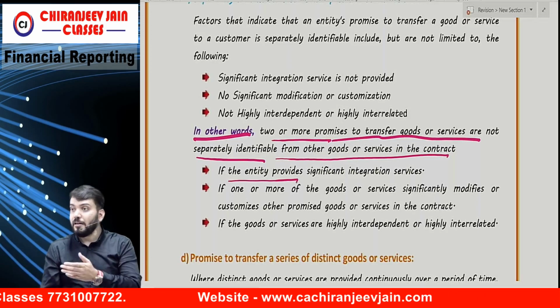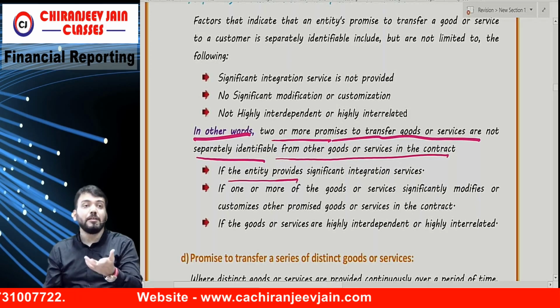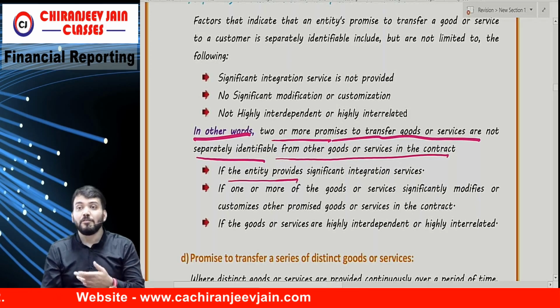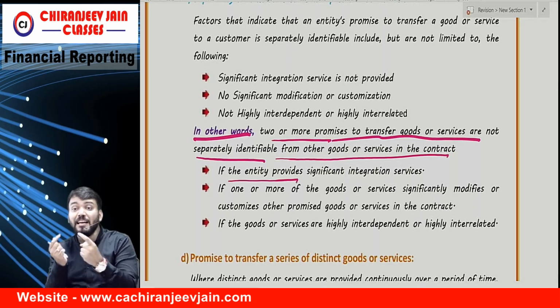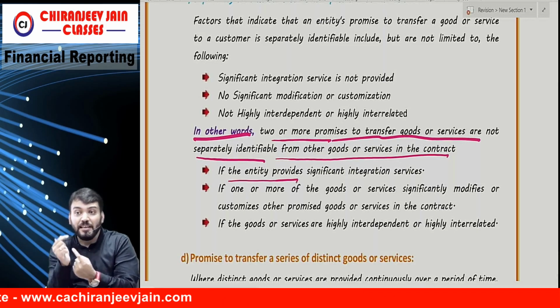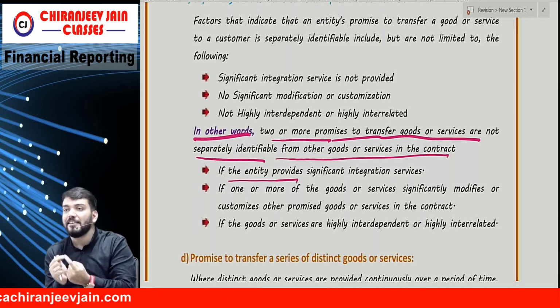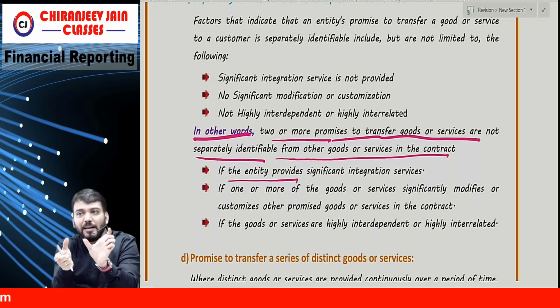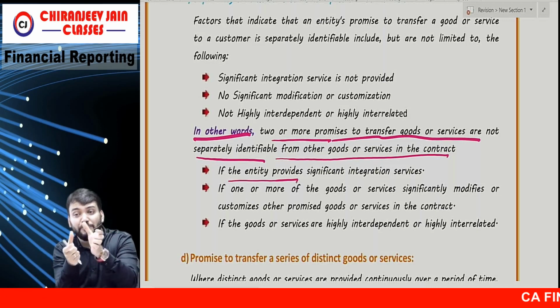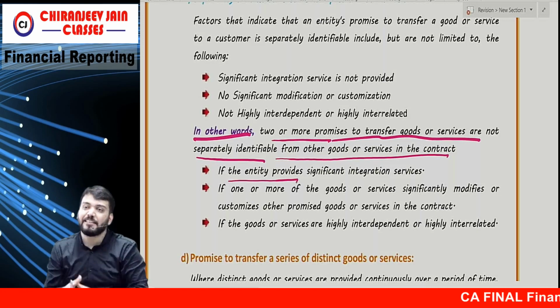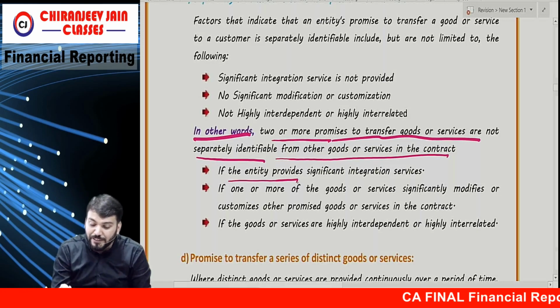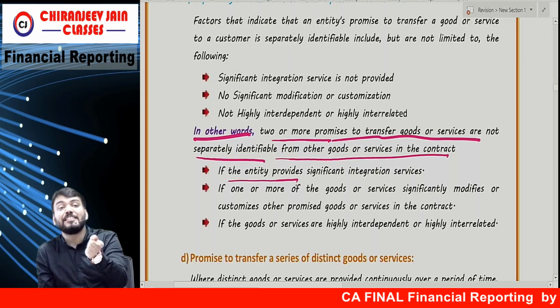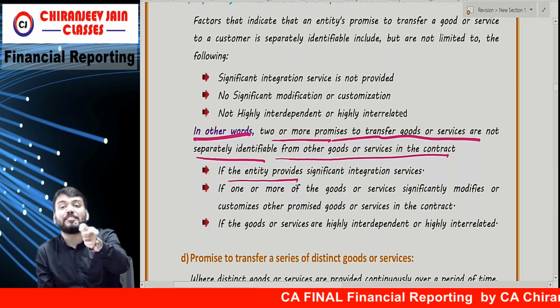Now the garden is a separate construction, the building is a separate construction, but without the garden will I purchase? So these are integrated activities. Are you getting what I am saying? I will not purchase a building without a garden, means these are two integrated activities. So if the entity provides significant integrated activities, means which are related to each other.